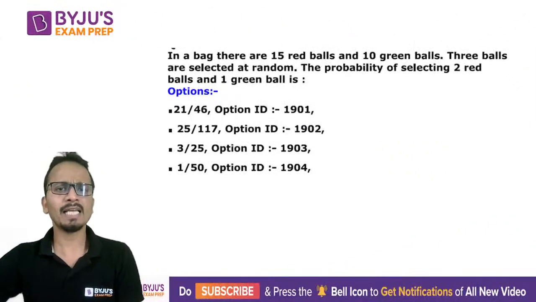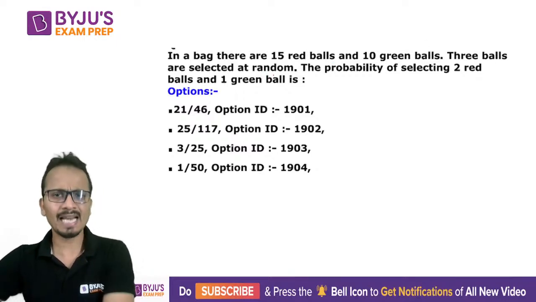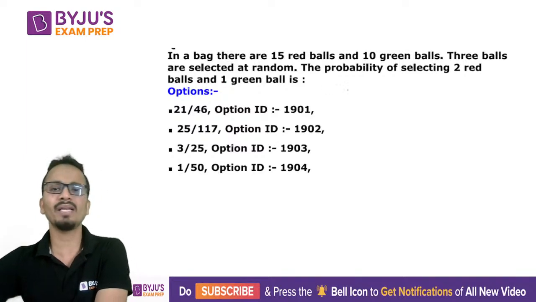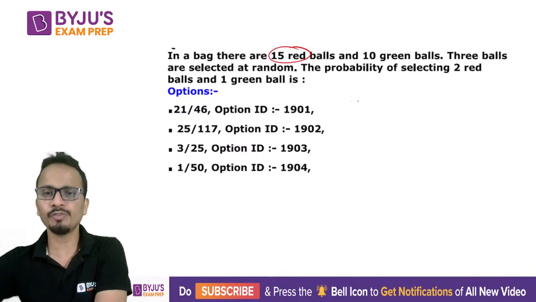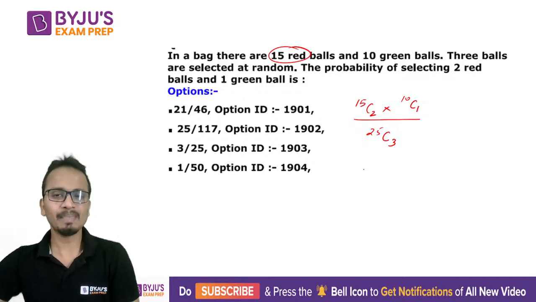The question says that in a bag, there are 15 red balls and 10 green balls. 3 balls are selected at random. Probability of selecting 2 red and 1 green. So I need 2 red out of 15 reds, so it will be 15C2. 1 green out of 10 greens, 10C1. Whole divided by 25C3. Now you can do the simplification.